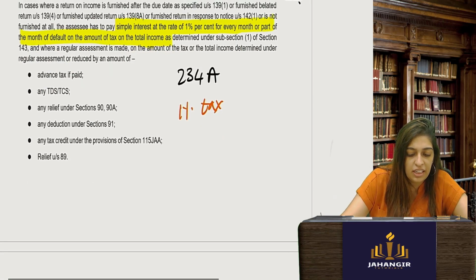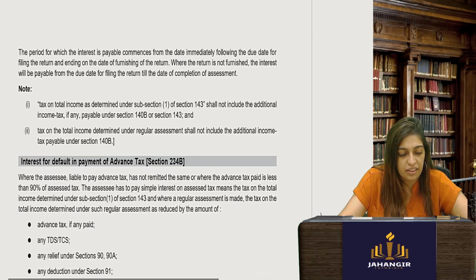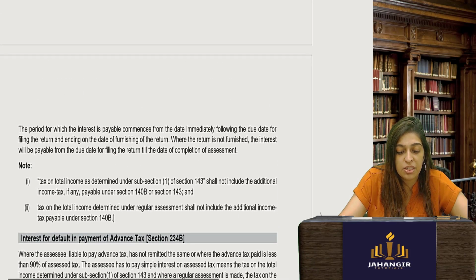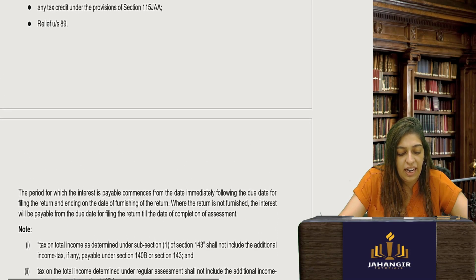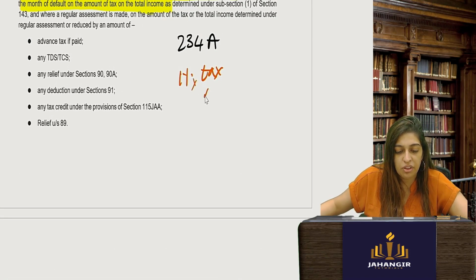Basically, 1% of tax will be your penalty. The period for which interest is payable commences from the date immediately following the due date for filing the return and ends on the date of furnishing the return.